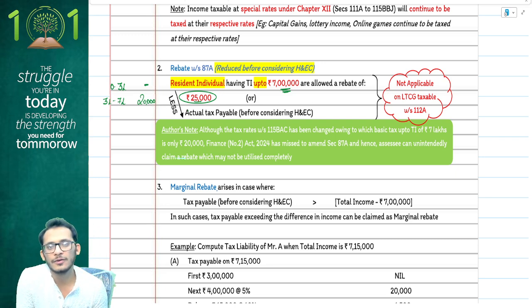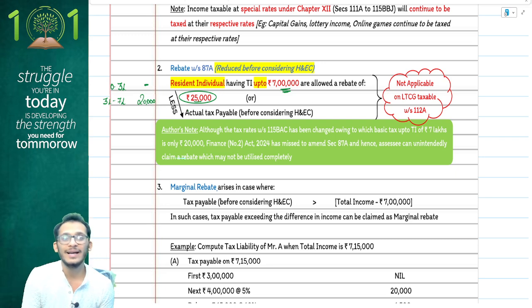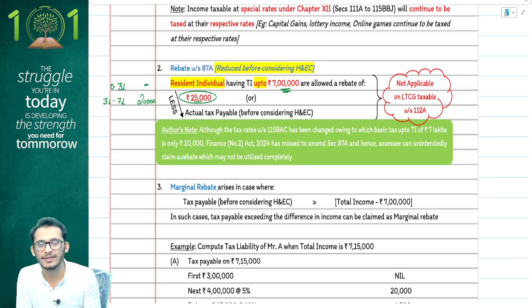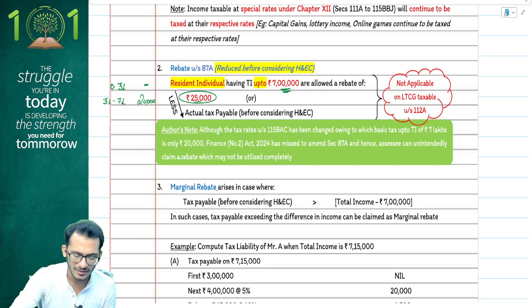Now, why does this help? It's very simple, people. If you have special taxes like capital gains, winnings, any of those items except for 112A, you can now claim an additional 5,000 rupees in rebate, which you ideally would not have got under the older regimes. How does this operate, people?